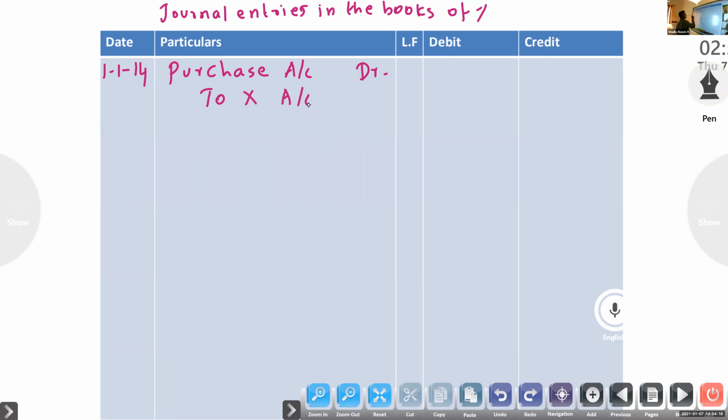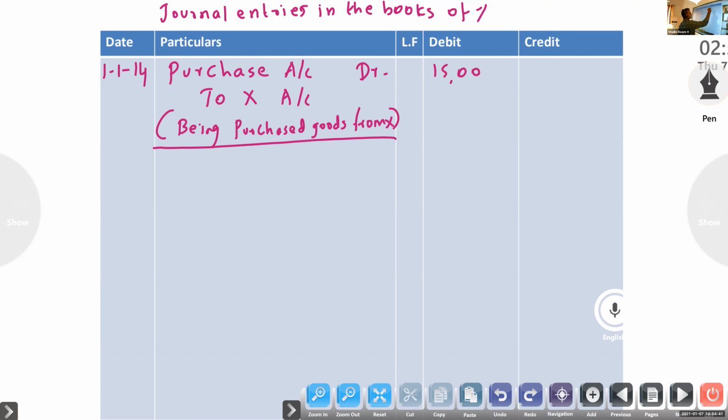Being purchased goods from X. 15,000. Okay, so on that basis we have to look.